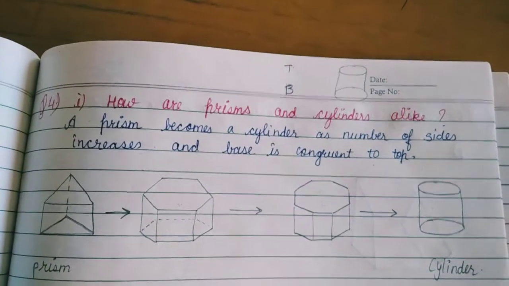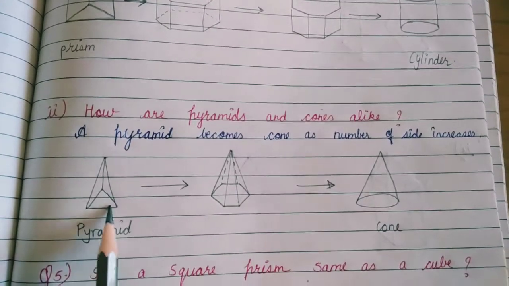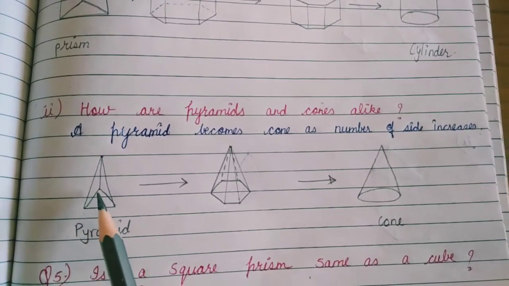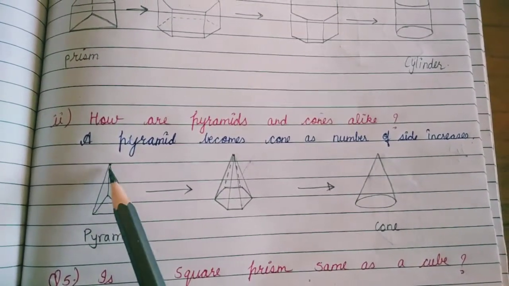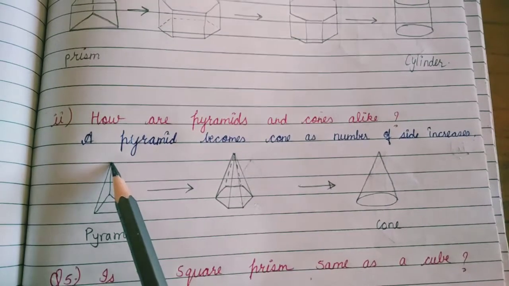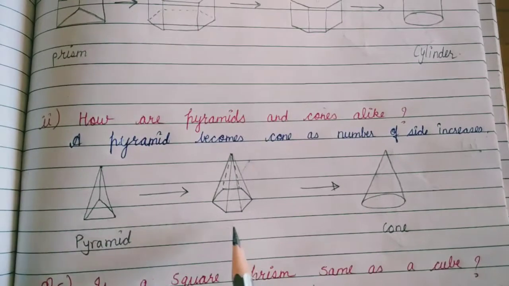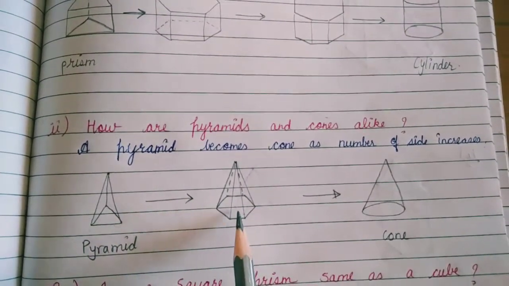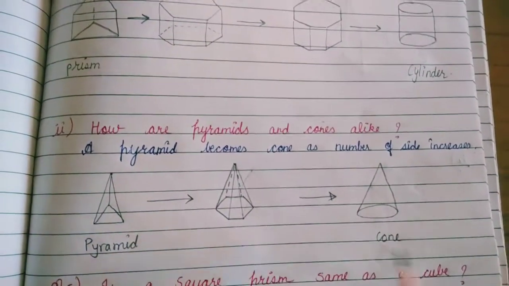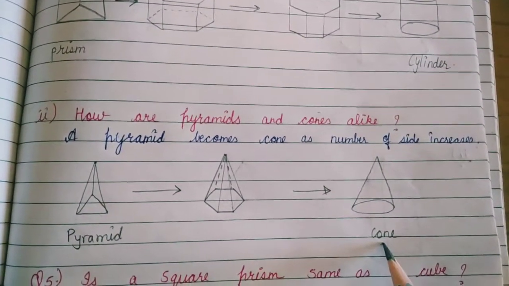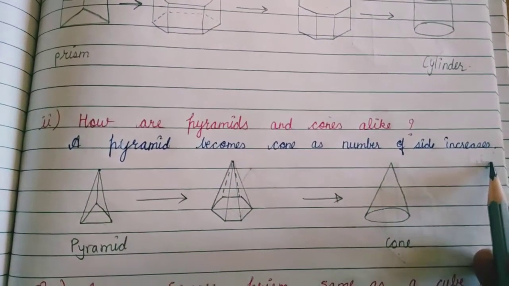Same as in the second one, how pyramids and cones are alike. So this is the pyramid. A pyramid is a figure having a base as a polygon and each lateral side is a triangle with a common vertex. So this is a pyramid. When we increase the number of sides at the base, and the lateral triangles also increase, at one condition we can get the cone. So a pyramid becomes a cone as the number of sides increases.